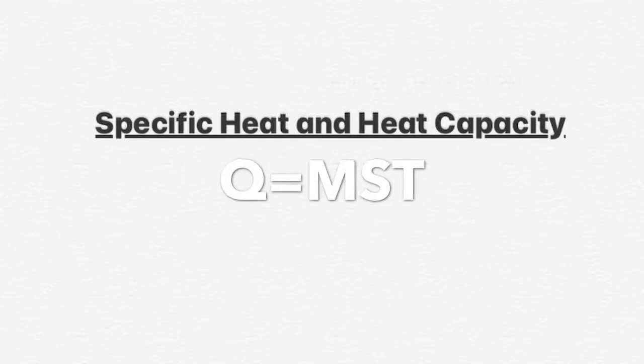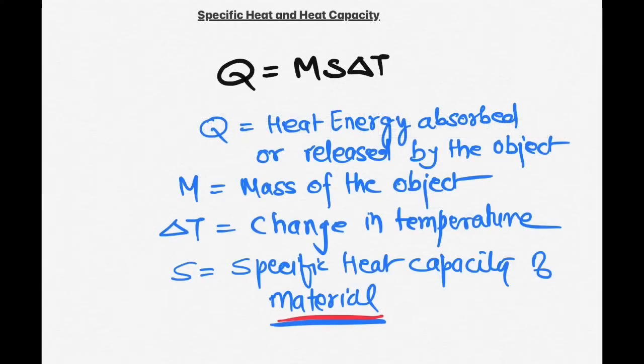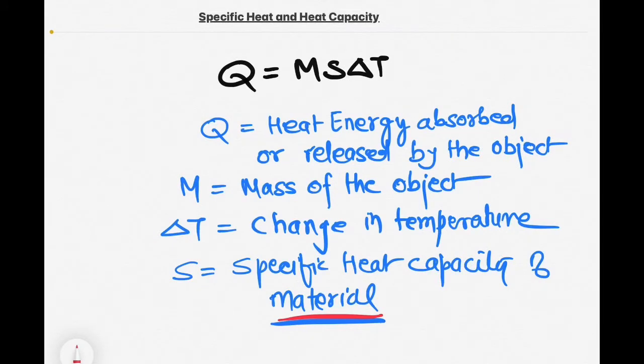Let's start with the specific heat energy equation. Here Q equal to m s delta T. So here Q is heat energy absorbed or released by the object, m is the mass of the object and delta T is change in temperature of object. And the remaining parameter s is a specific heat capacity of that material.